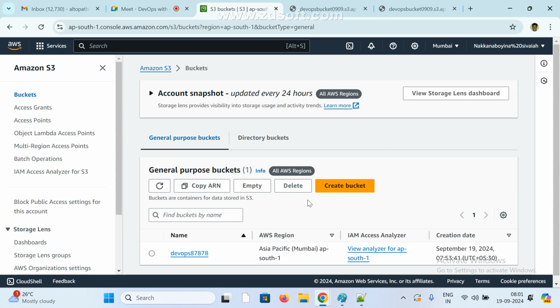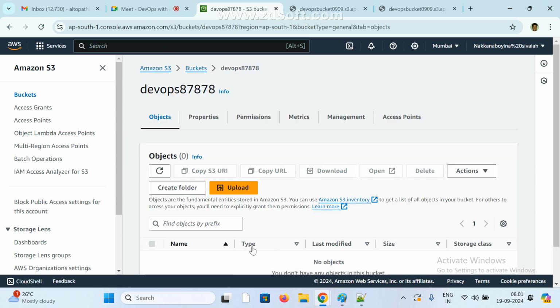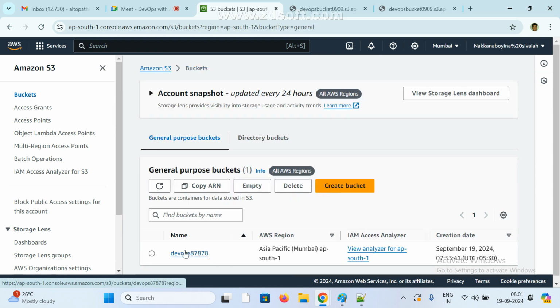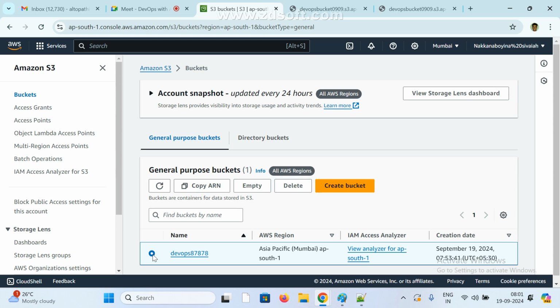Don't click Empty. Empty means it will empty the whole bucket. Once you delete files, we cannot restore them. So that is the basic point. Make sure that you don't click on Empty. Clear? So we should not click Empty. If you want to delete anything, just delete only your files, your folders. I hope you got it right.